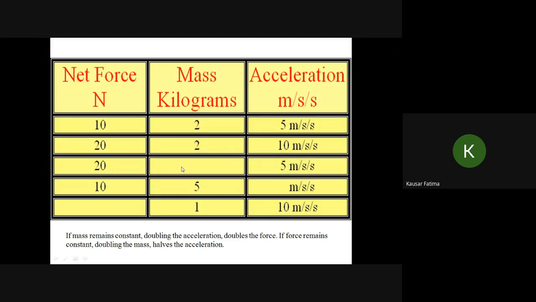So 20 newton force could not accelerate a mass of 4 kilogram at 10 meter per second square. Since the mass was doubled, 20 newton force could accelerate it by only 5 meter per second square. And what happens when the force is 10 newton and mass is 5 kilogram? The acceleration will be only 2. Okay, and this part is left for you.